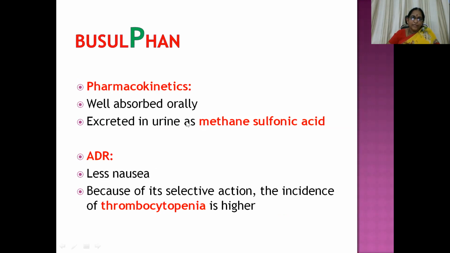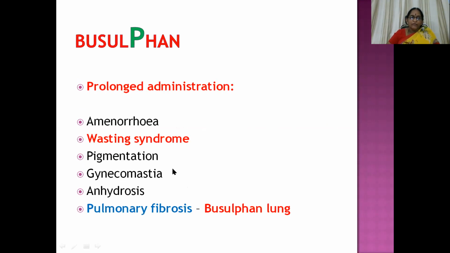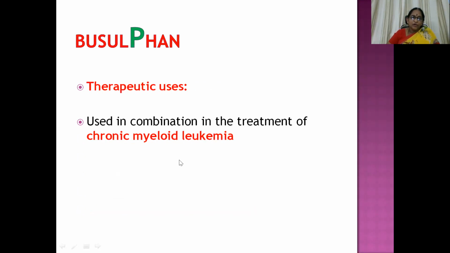Busulfan pharmacokinetics: well absorbed orally, excreted in urine as methane sulfonic acid, and ADRs include less nausea because of its selective action. The incidence of thrombocytopenia is higher with this molecule. But prolonged administration can give rise to side effects like amenorrhea, wasting syndrome, pigmentation, gynecomastia, anhidrosis, and pulmonary fibrosis, which is specific to this molecule, otherwise known as busulfan lung. So P stands for pulmonary fibrosis here. Then it is used in combination in the treatment of CML, chronic myeloid leukemia.